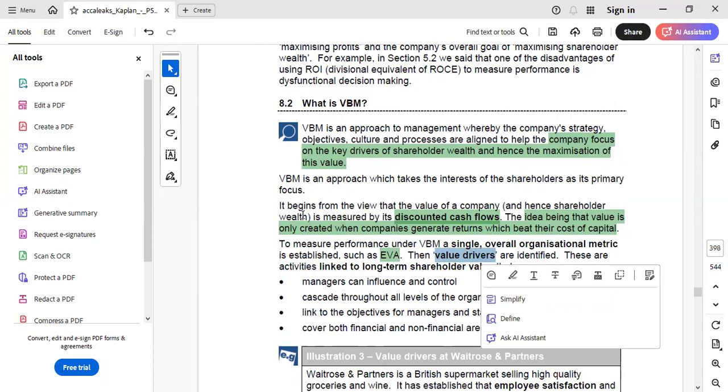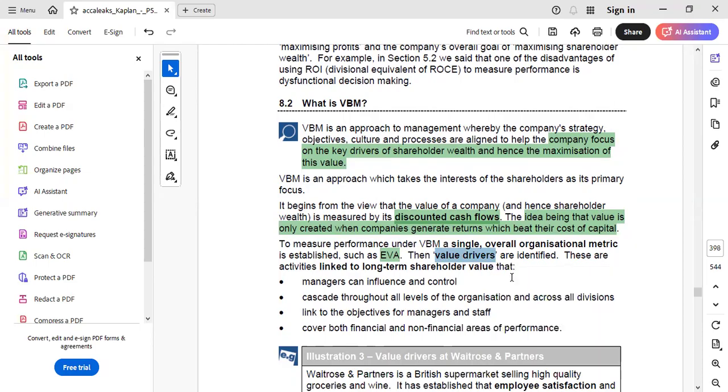Now a question can arise, what actually are value drivers? Value drivers are basically those activities that help in creating the value of the organization.